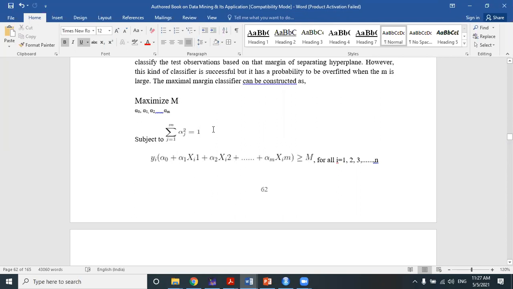Because for the maximum margin that I will draw, the data values that I will consider for training the model should be greater than or equal to M. Okay, and the i stands for 1, 2, 3 up to n. So i is working like various data points. i equal to 1 means the first data point, i equal to 2 means the second. In the same way, n number of data are present, and in each and every case that should be greater than or equal to capital M. So this is the formulation for the maximal margin classifier.